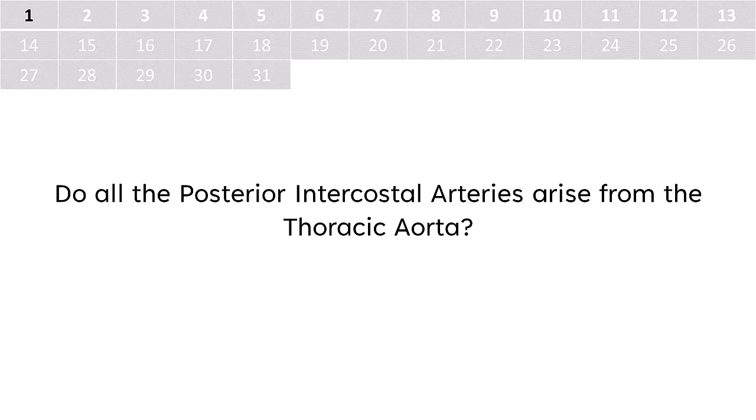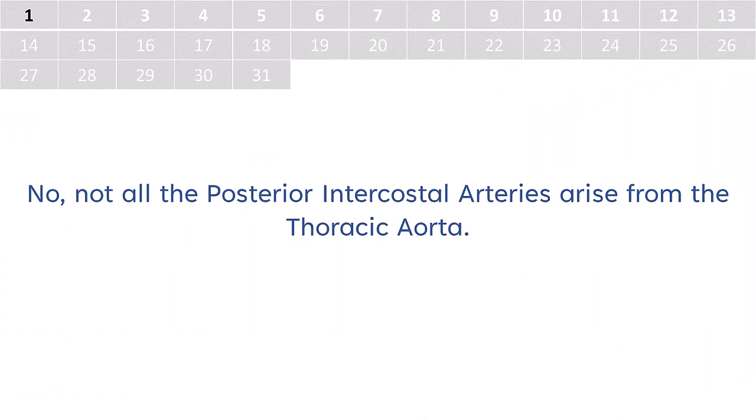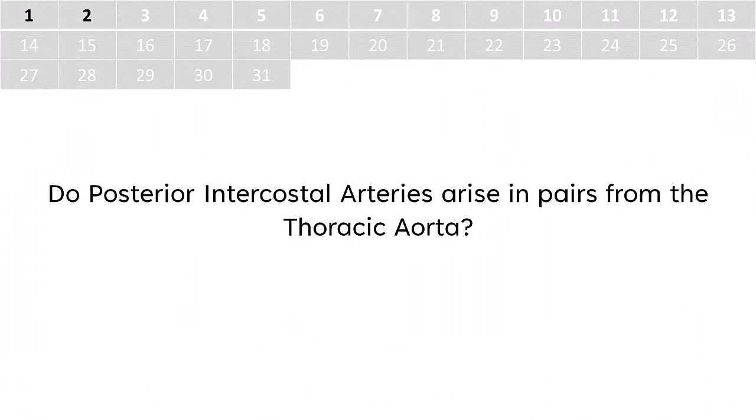Do all the posterior intercostal arteries arise from the thoracic aorta? No, not all the posterior intercostal arteries arise from the thoracic aorta. Do posterior intercostal arteries arise in pairs from the thoracic aorta?